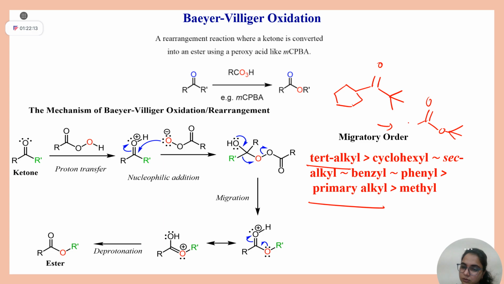Let me tell you the concept behind it also. If you look at its mechanism, this is your ketone, right? And this is your peroxide.